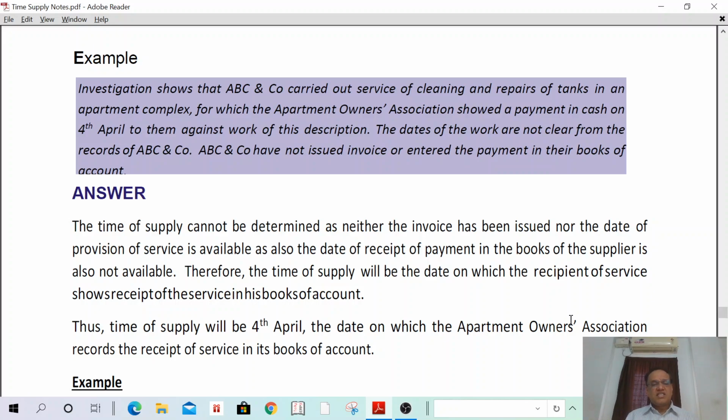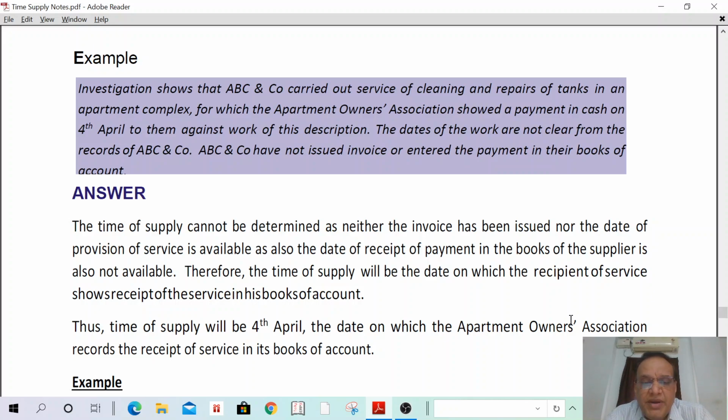So in such a case, we don't know the date of invoice, we don't know the completion of service, we don't know when the payment is received. Only when the payment is made, we know. In such a case, the payment made by Owners Association shall be considered as the time of supply. Understand? I can read the answer.